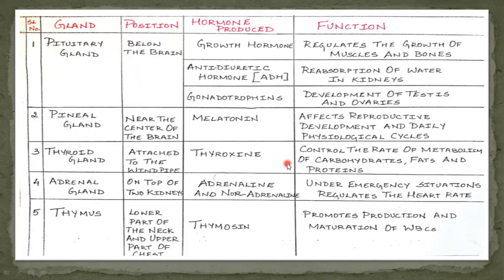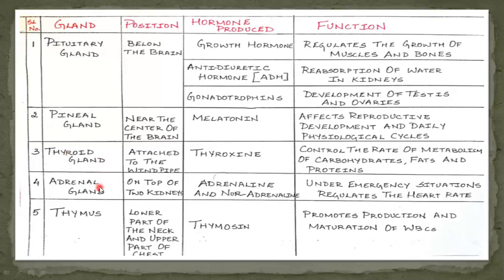Any deficiency in iodine leads to the deficiency of thyroxine. Any deficiency of thyroxine leads to a disease called goiter. So, iodine is very essential for preparation of thyroxine, and thyroxine is produced by the thyroid gland.